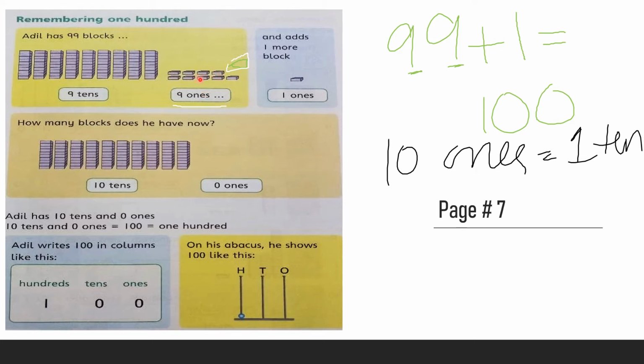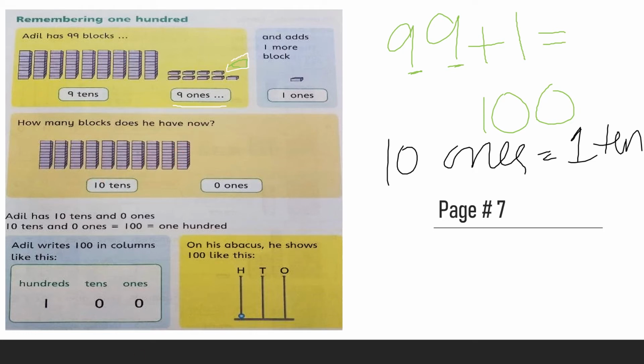So one more 10 block comes here. Now how many 10 blocks are here? Now we have got 10 tens and 0 ones, because these ones were 10, so we added them here in the tens blocks. So now we have 10 tens.